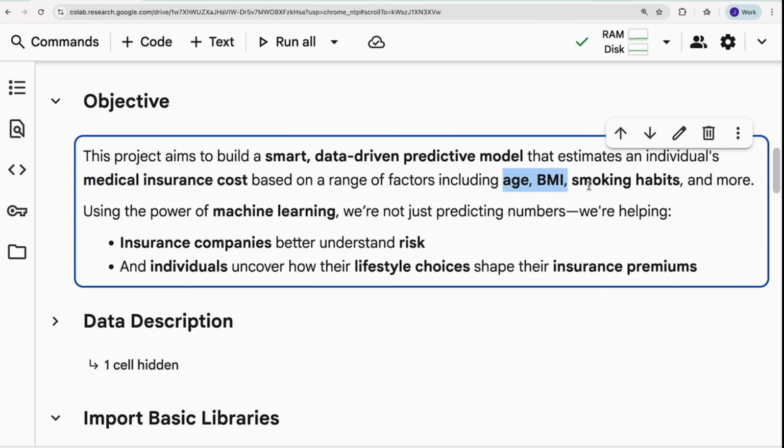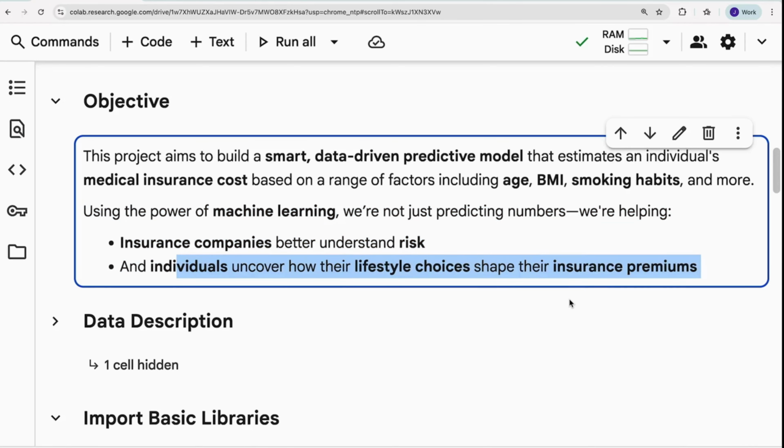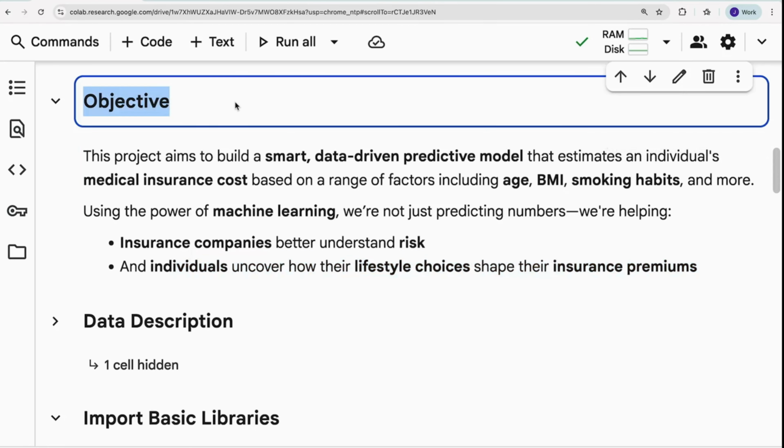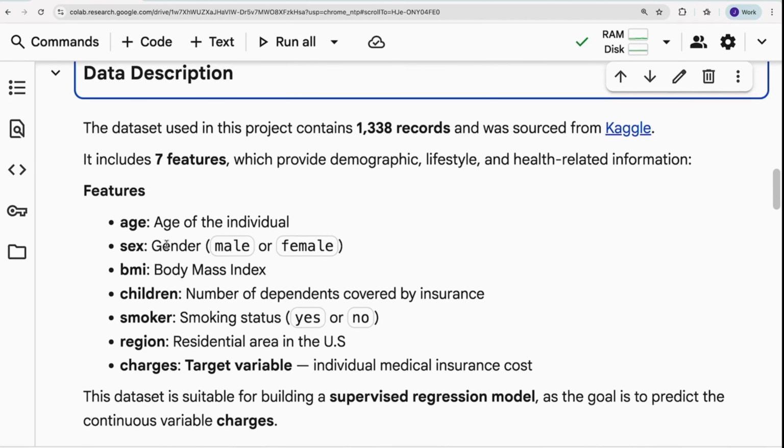This project aims to build a smart data-driven predictive model for medical insurance cost based on a range of factors like age, BMI, smoking habits. Using the power of machine learning, we're not just predicting numbers, but we are helping companies better understand risk, and individuals understand how a healthy lifestyle will influence the insurance premium.